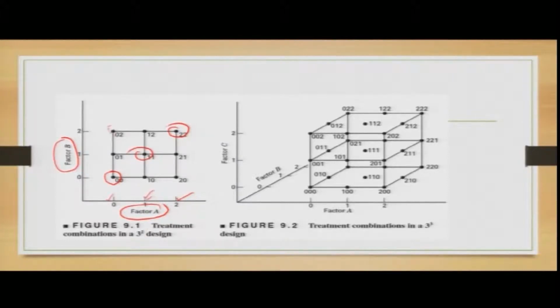If I consider this, it means that factor A is at low level, factor B is at high level. If I consider this, it means factor A is at high level, factor B is at intermediate level. Now, with the same concept, switch to the 3 factors.